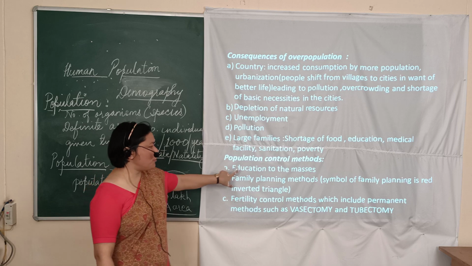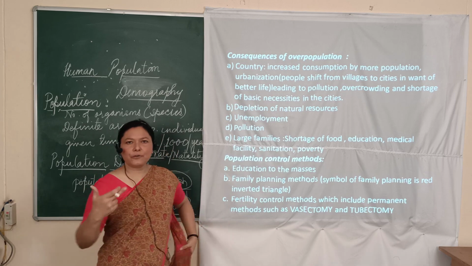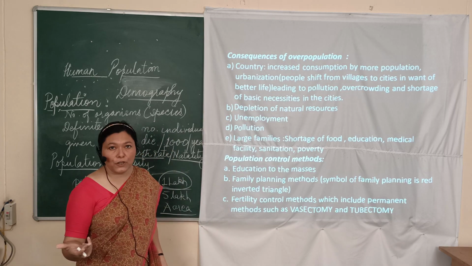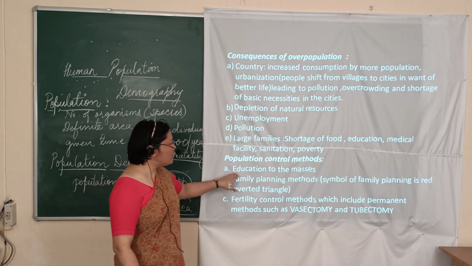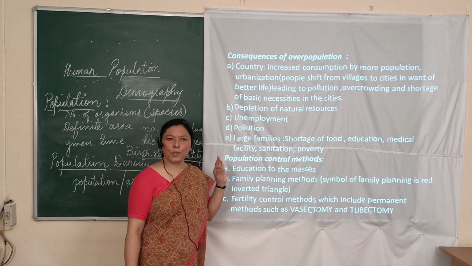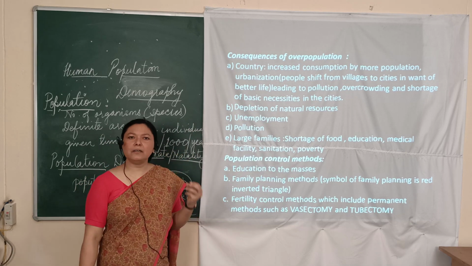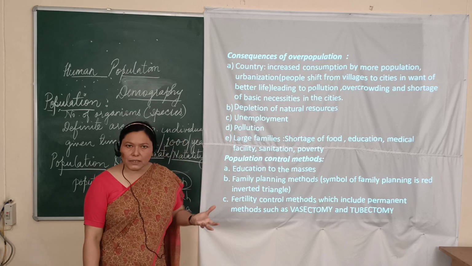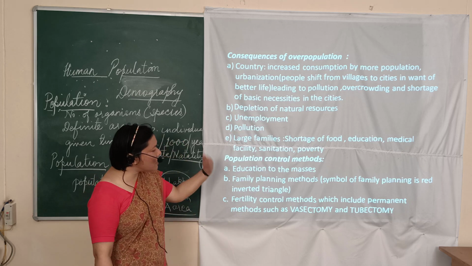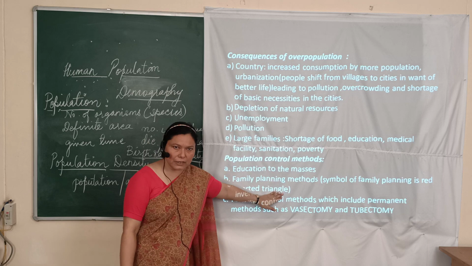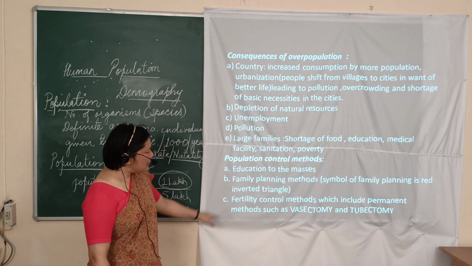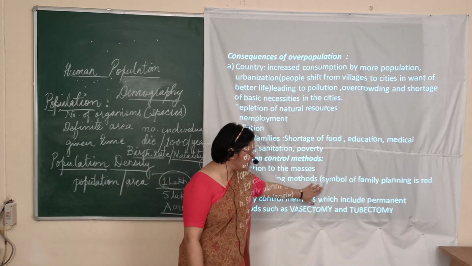The first is education. Now, I told you the major reason behind overpopulation is illiteracy. So education is very, very important to make the mind broad enough so that they can further follow the other methods that we are going to talk about. The second is the family planning methods.